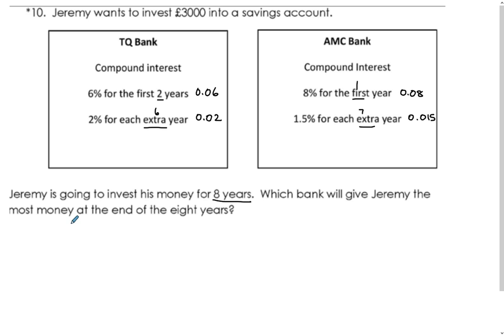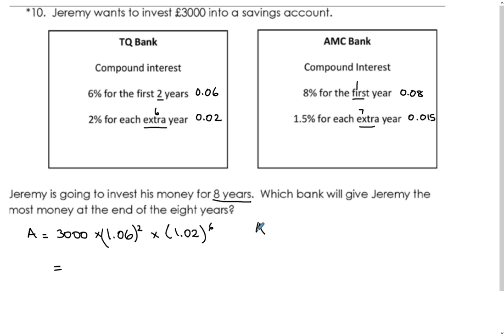So for the TQ Bank, you'd get A equals the principal amount times, now I'm assuming you don't want to write the 1 plus R, and you can easily write the 1.06 because that's 1 plus your R, squared. That's for 2 years, and then it'll take that amount and you invest it for 1.02 for 6 years.